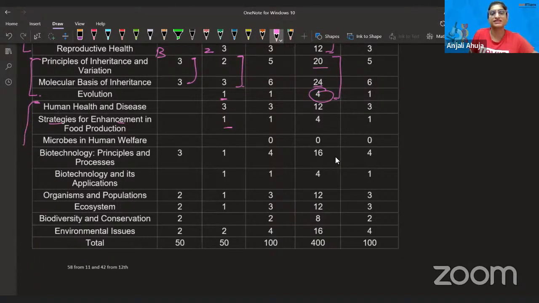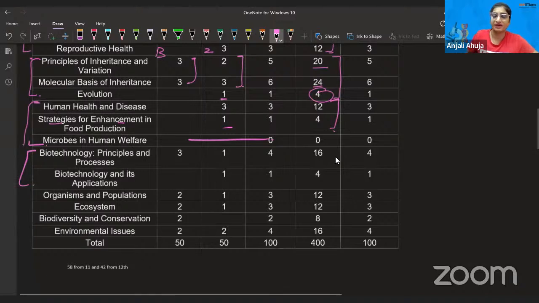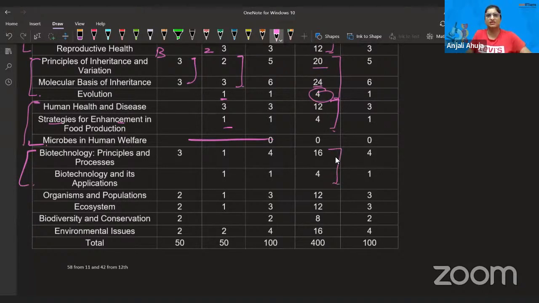So human health and disease has 3 questions. In human health and disease, all the 3 questions that I remember watching, 2 questions were match the column and 1 was, I think, assertion reason based. Anyways, now, dear, you do understand this segregation also. Microbes and human welfare, no question. Biotechnology, I expected even more, but that helped with 20 marks. So this is also not bad. I expected more from this, but that's fine.